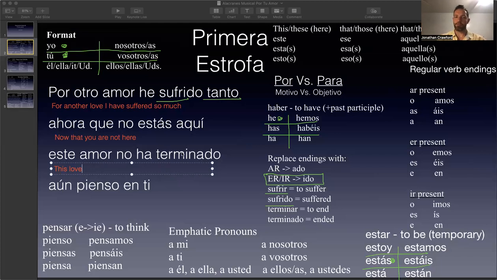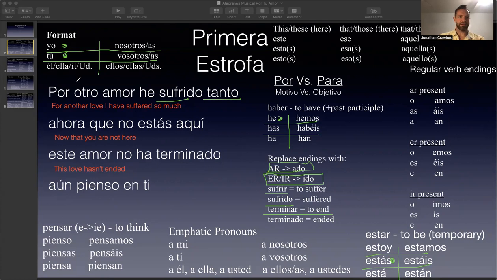In this case, terminar, which means to end. And so it means this love hasn't ended. This love hasn't ended because we have right here, terminar is an AR verb. And so the AR goes to ado, and that means to end.